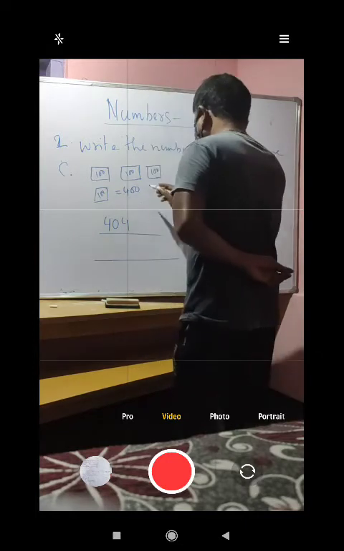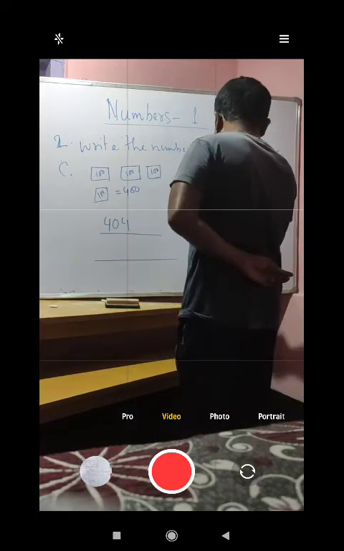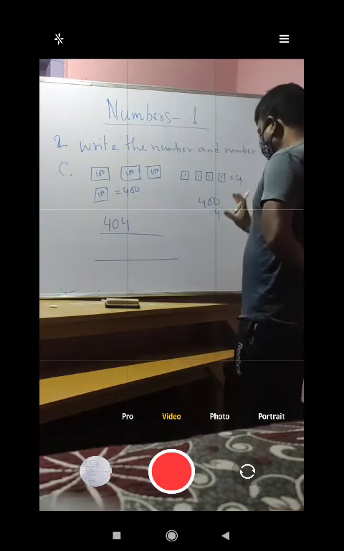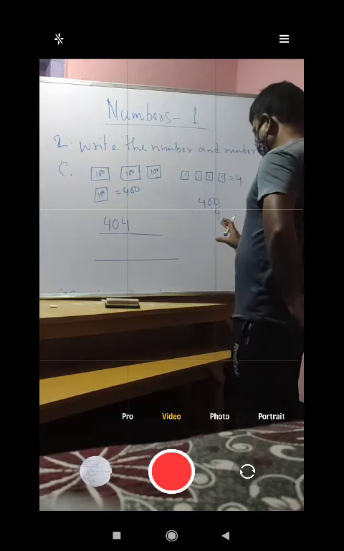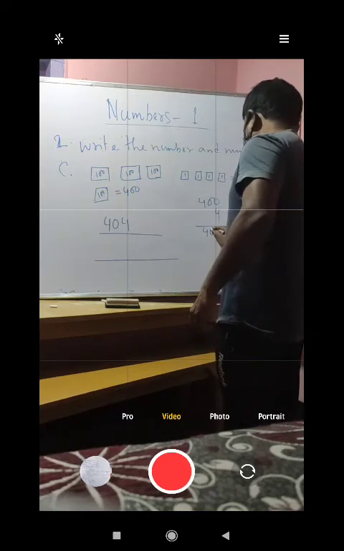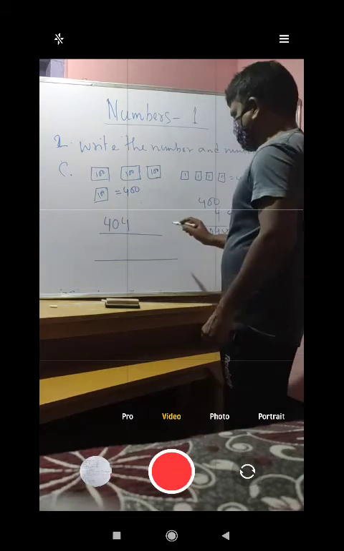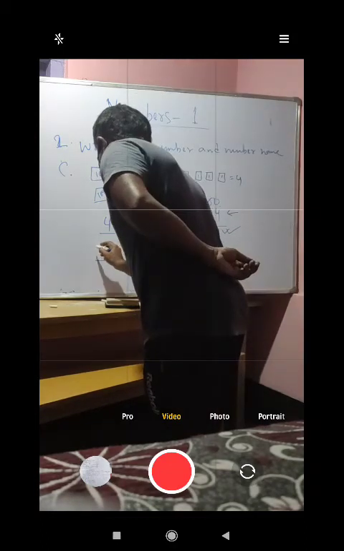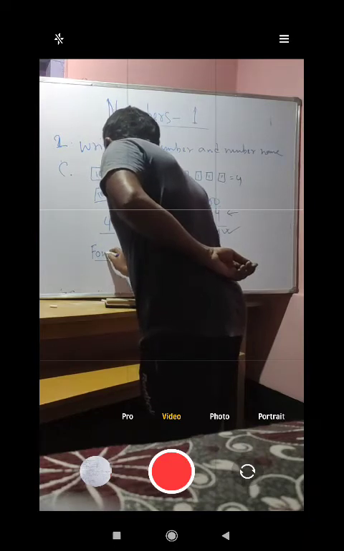If you add 400 and then this 4, you always have to consider adding from this side. So it will be 404. This is the answer. This is the number that we have written, and now the name of this will be 404.